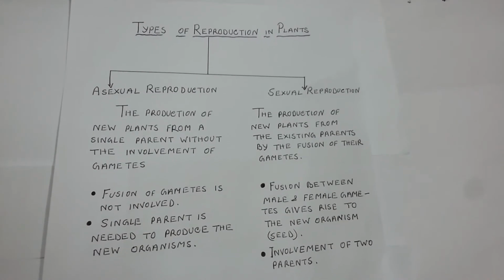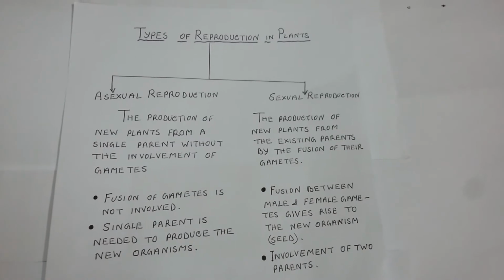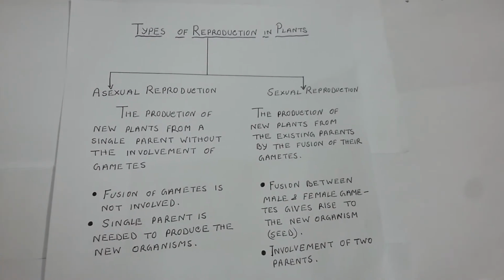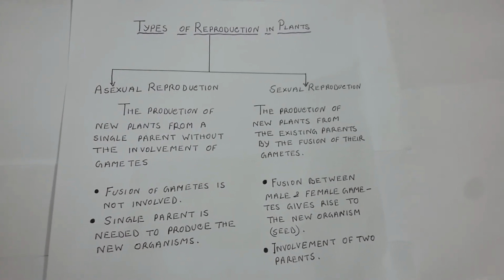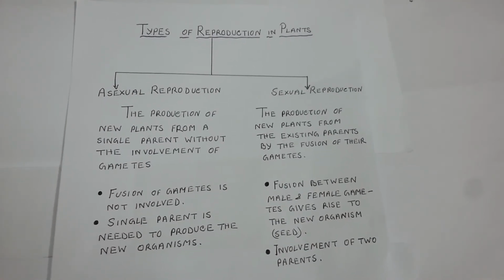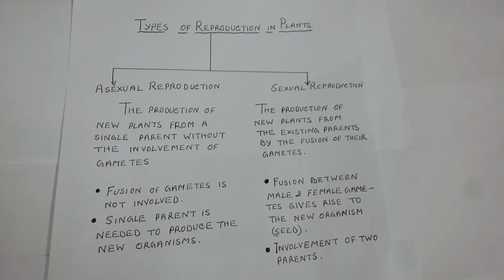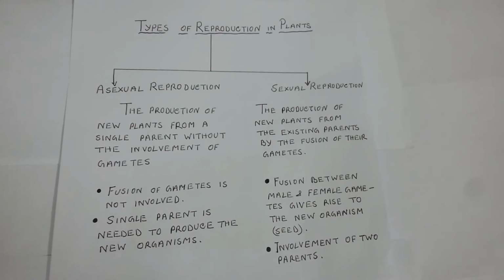Number 3, the multiplication rate in asexual reproduction is very high. That is, the number of offsprings or new organisms which are produced is more. But in case of sexual reproduction, the multiplication rate is quite low compared to asexual reproduction.